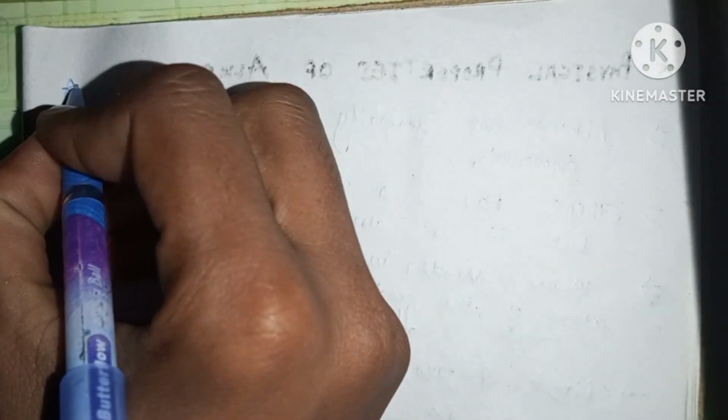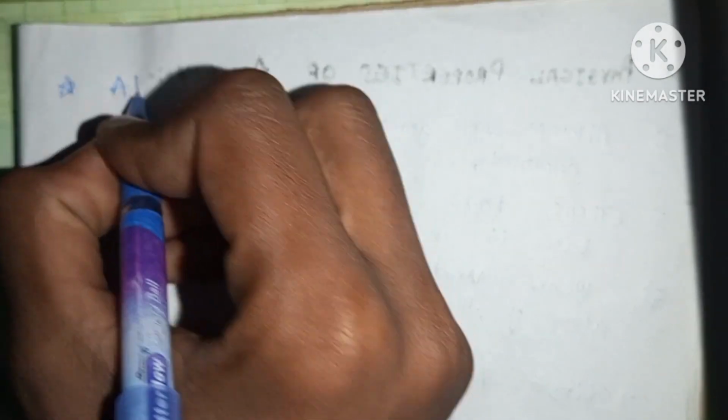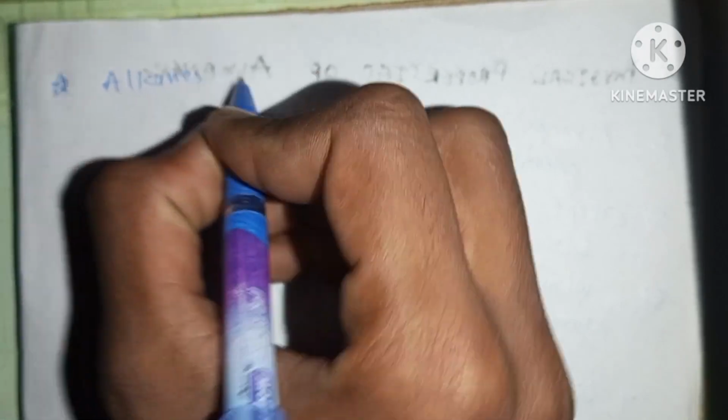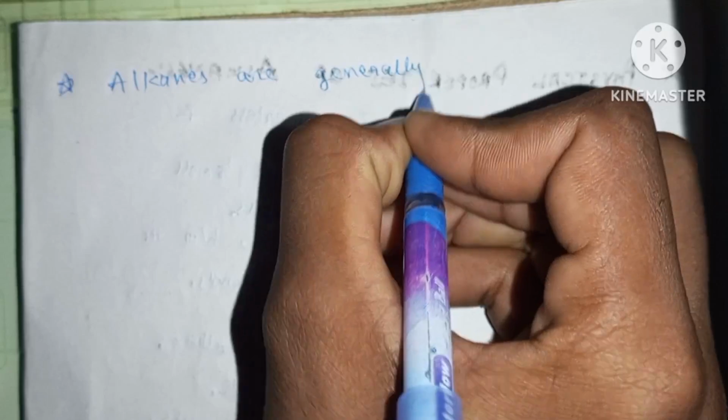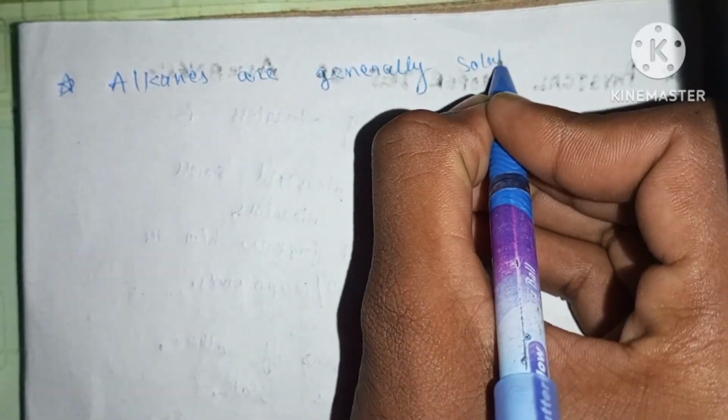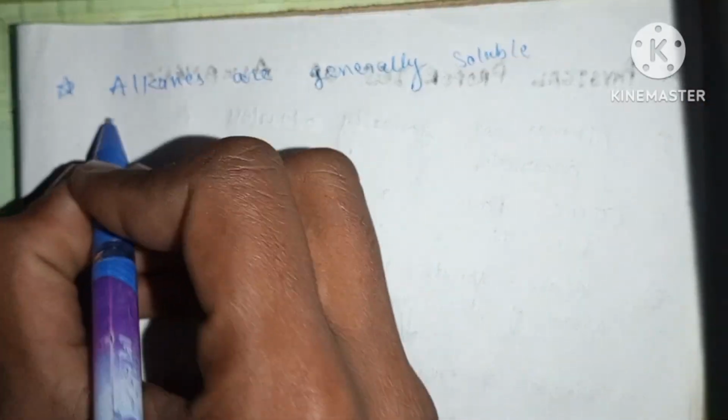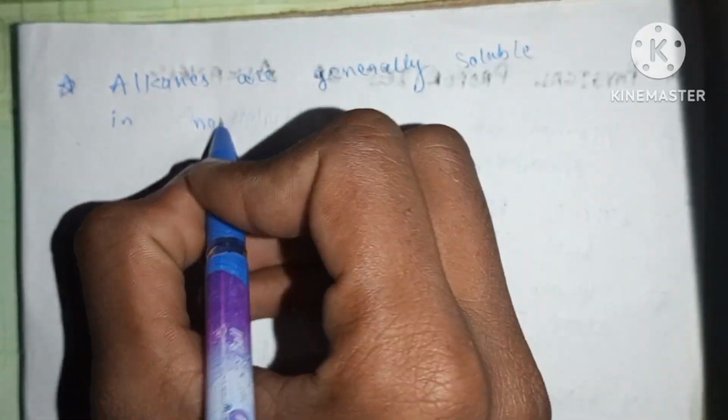And alkanes are generally soluble in non-polar solvents.